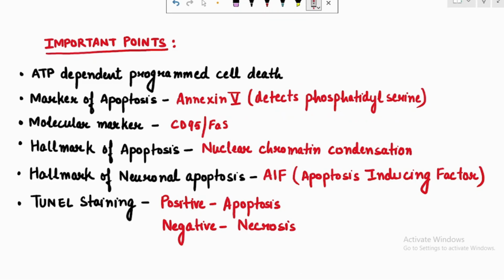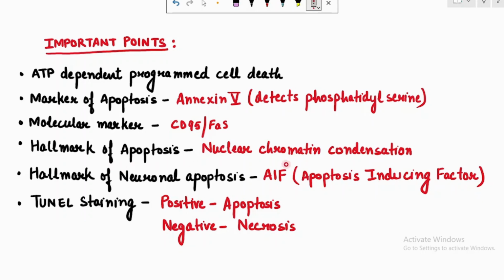What if we are asked the molecular marker of apoptosis? Obviously, if they are asking about the molecular marker, they are asking about the CD marker. So the molecular marker of apoptosis is CD95, or FAS.